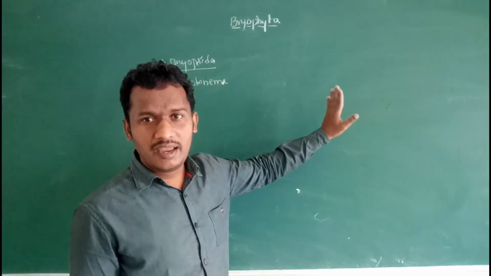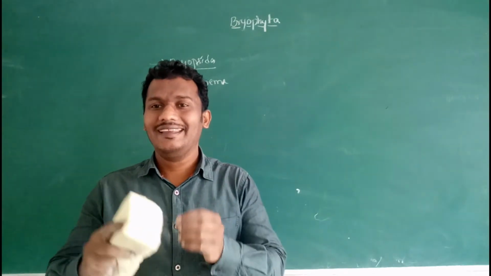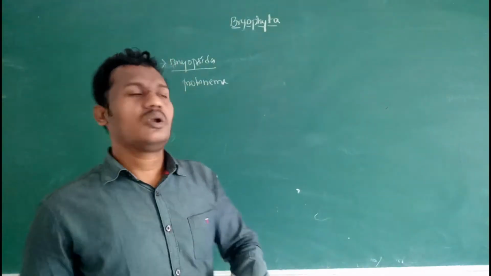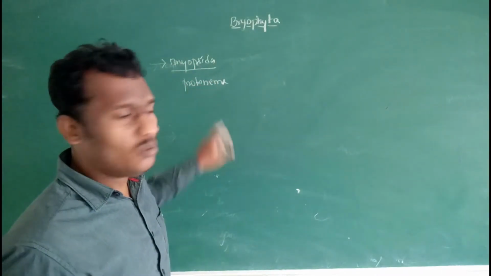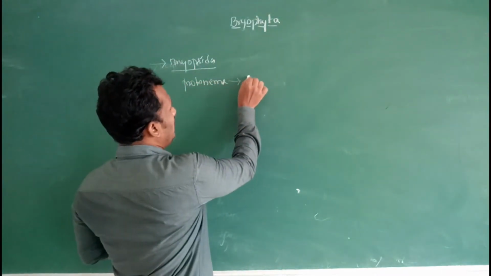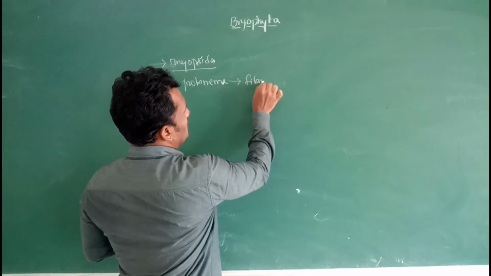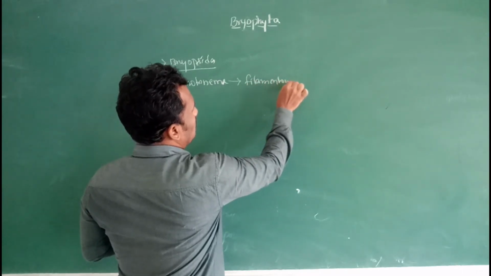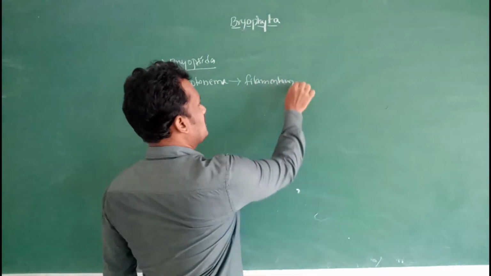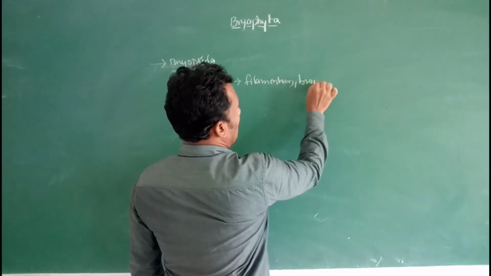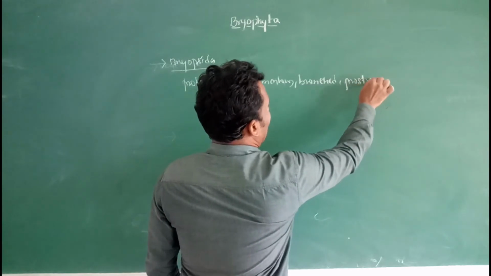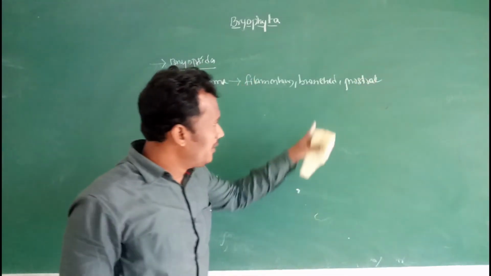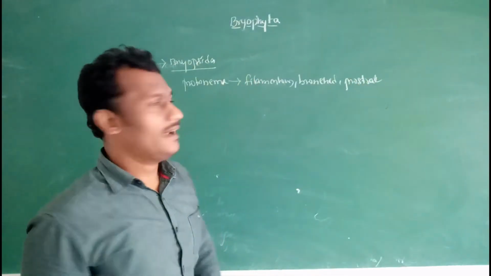In Bryopsida, in moss plants, the spore indirectly germinates to form a vegetative body structure. This is called a protonema. This protonema is a filamentous, branched, prostrate structure.